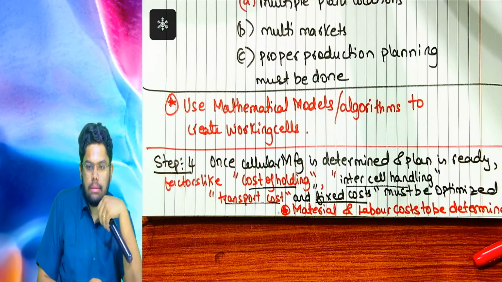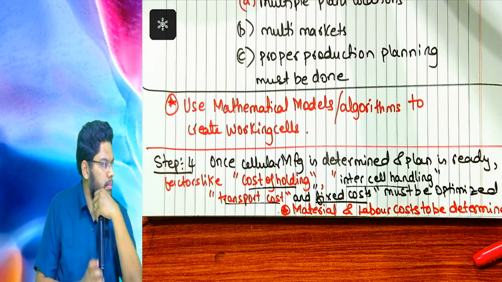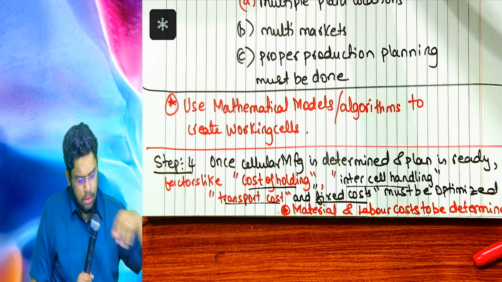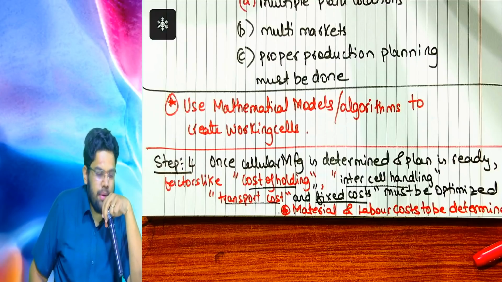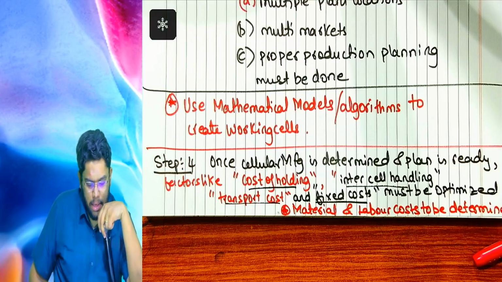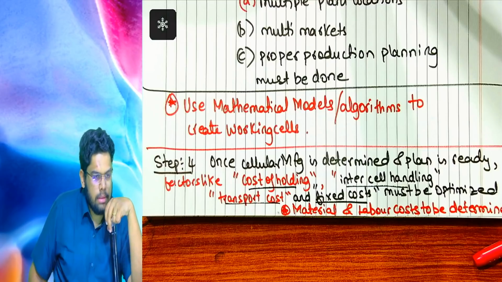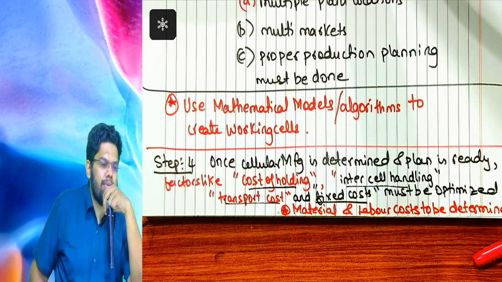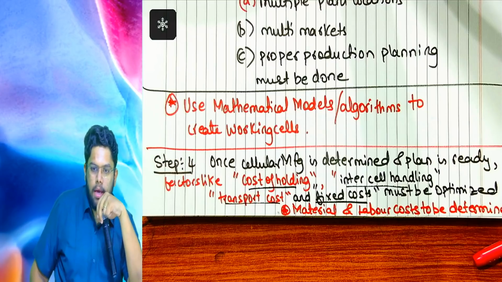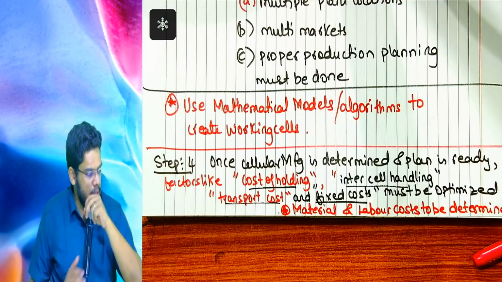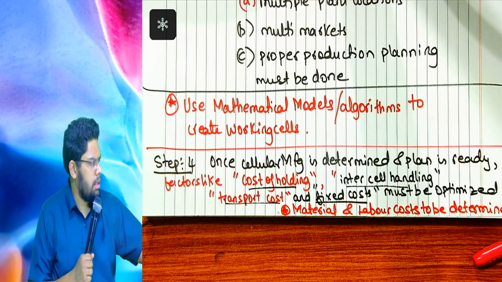Is it over? Have all of you completed it? So, the huge benefits of cellular manufacturing are there, but as we all know, some limitations will also be there. Have you all written till here? The last point is cost benefit analysis, where we will discuss the advantages and disadvantages.